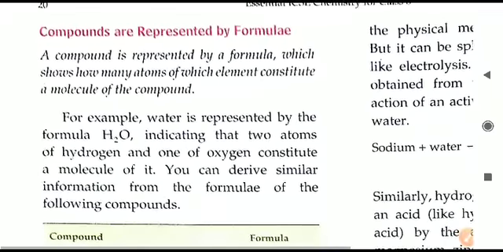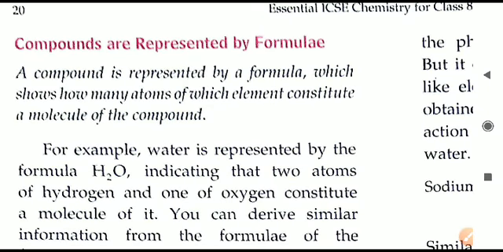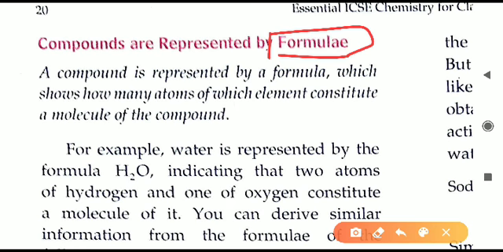After this, the last part of today's class is how the compounds are represented. In the above section we have discussed elements are represented by symbols. To write the symbols, certain rules are there. Similarly, compounds are also represented by certain methods. They are called formulas or chemical formulas. So a compound is represented by what? Formula. This is also a one mark question. Compound represented by dash. The answer will be formula.